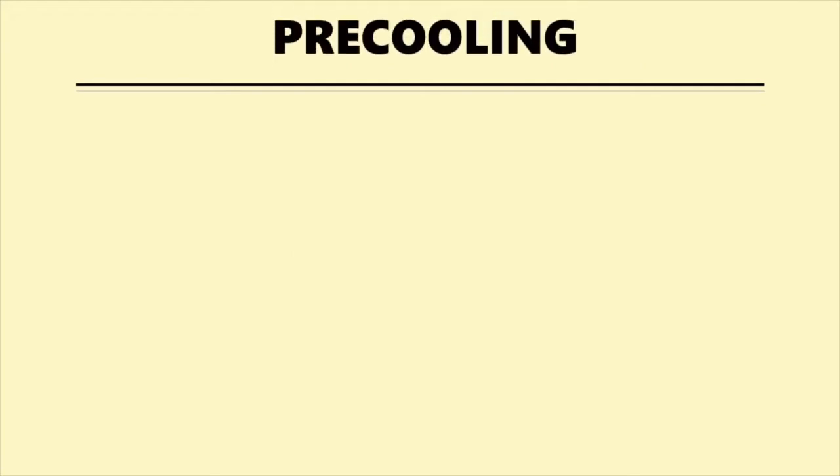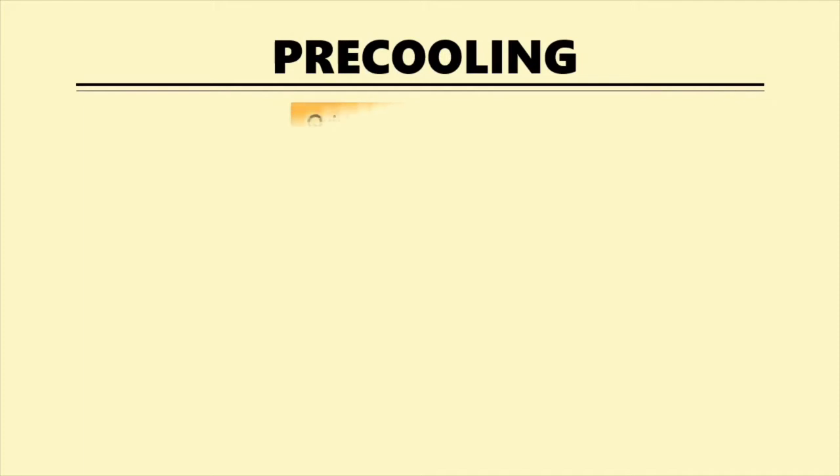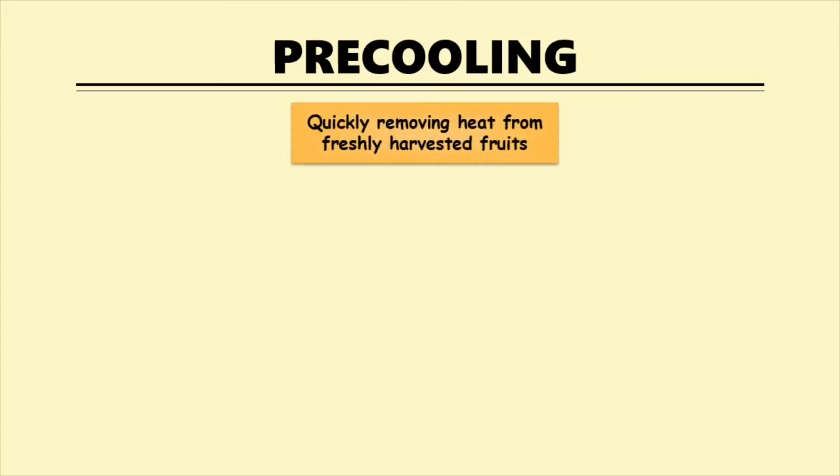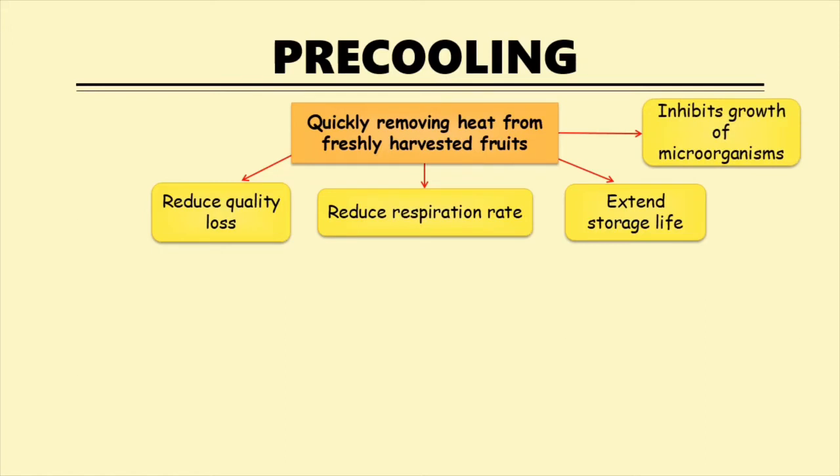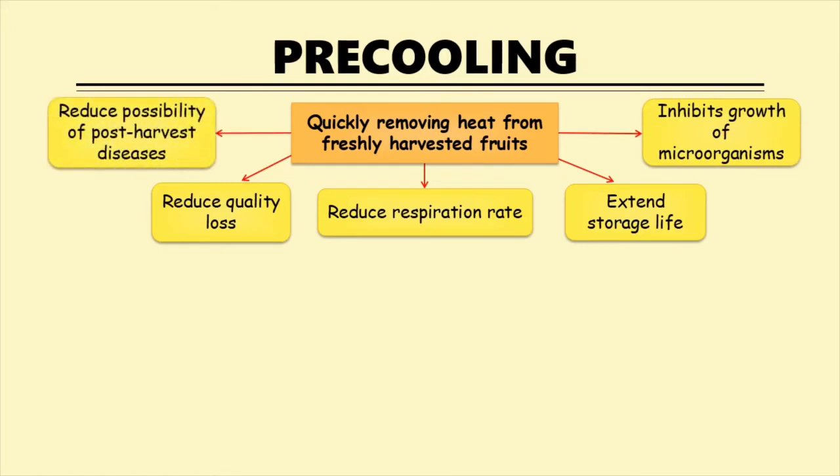After harvesting, the soft fruits should be pre-cooled immediately. Pre-cooling means quickly removing the heat from freshly harvested fruits and vegetables, which reduces the loss in quality of the product once it has been picked, reduces respiration rate and extends crop storage life, and thus takes longer to rot. It inhibits the growth of various microorganisms, thus reducing the possibility of post-harvest diseases.